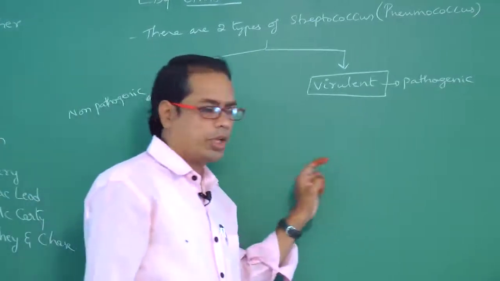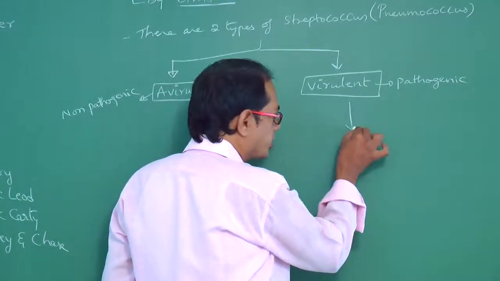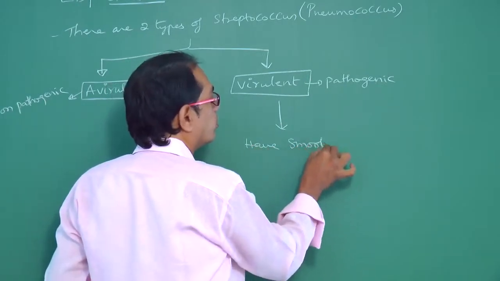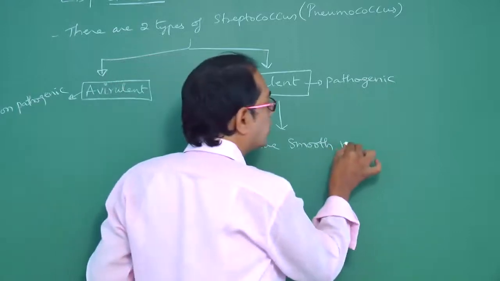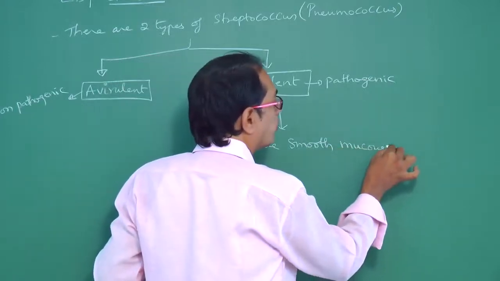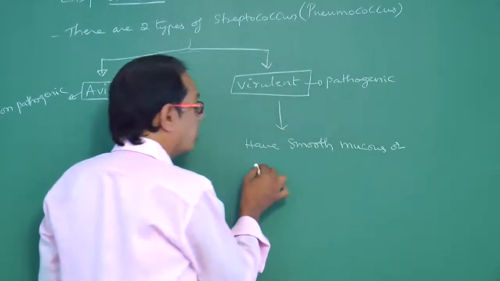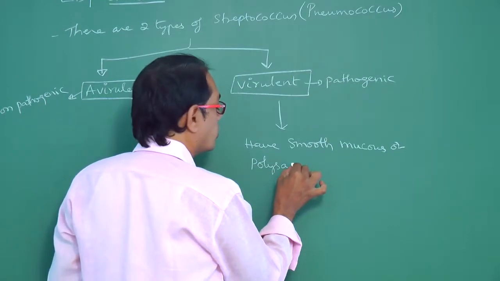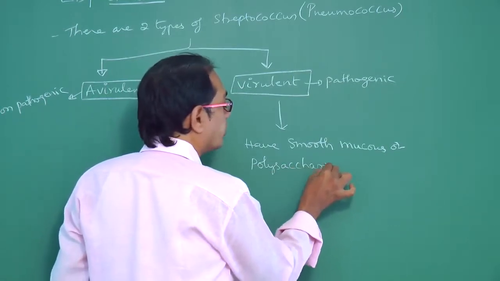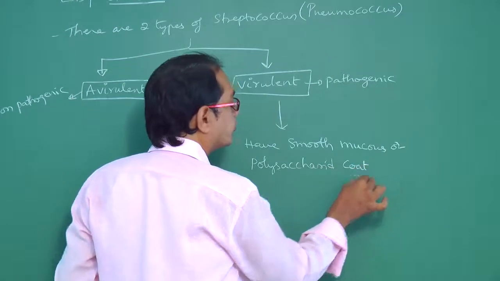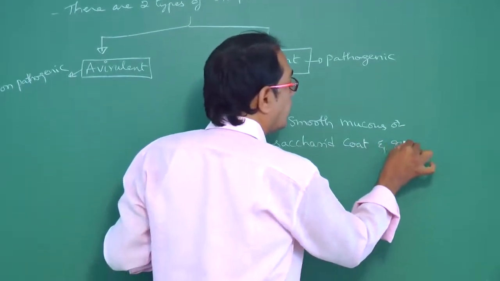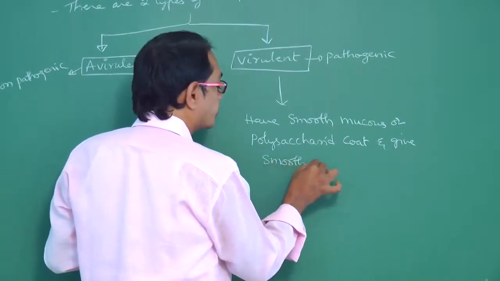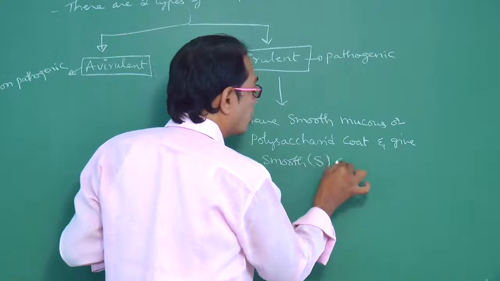How they cause pneumonia means virulent strains, they have smooth mucus or smooth polysaccharide coat and give smooth colonies.